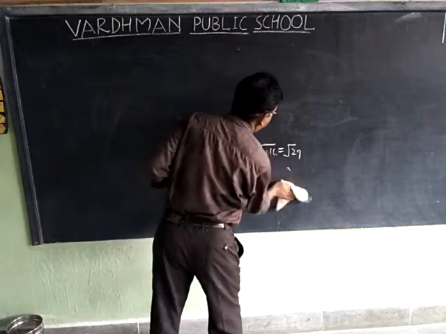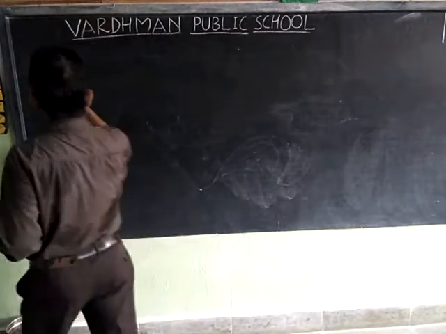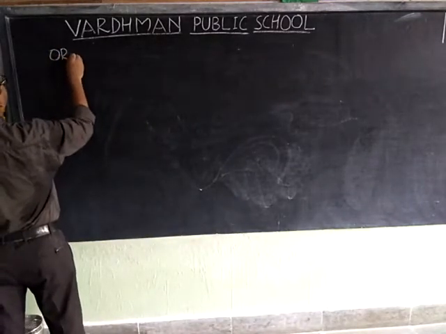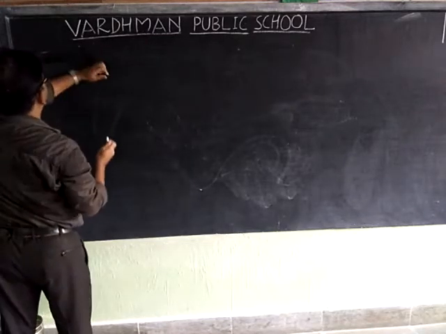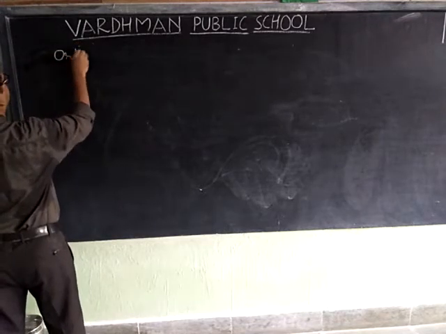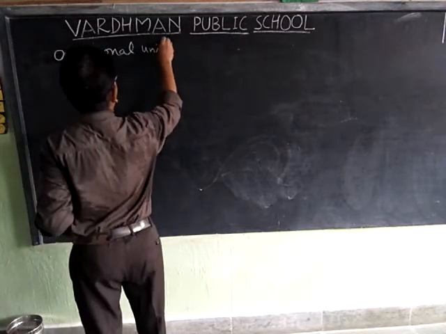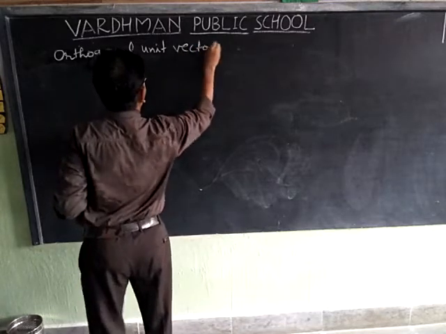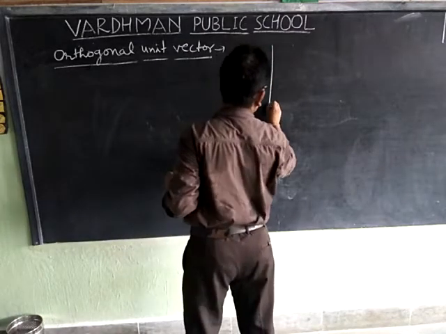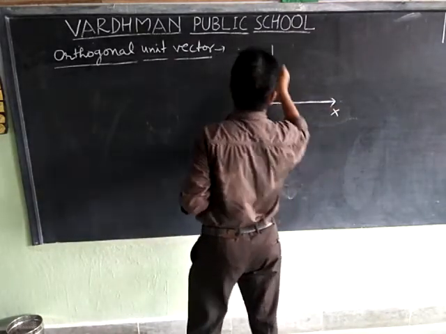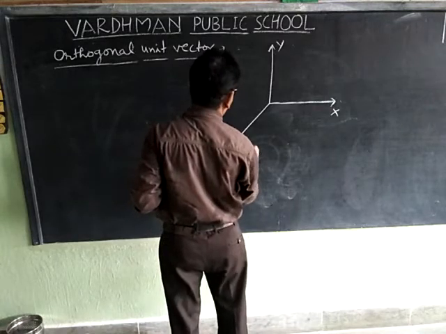Orthogonal unit vectors. Suppose this represents the x-axis, this represents the y-axis, and this represents the z-axis.